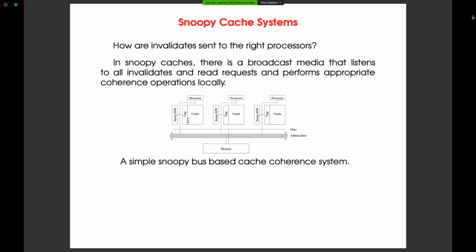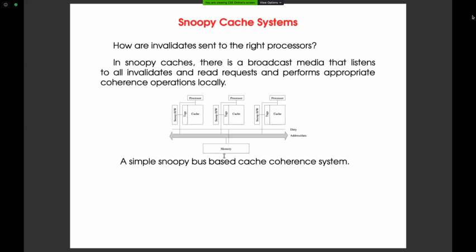The Snoopy bus will catch that request coming from P0 and forward it to the destination, memory. Then memory will entertain the request and forward the X value, that is X equal to 5. The Snoopy bus will know who has taken the request, and it will forward that value to P0. So now P0 has X equal to 5, and the memory also has X equal to 5.